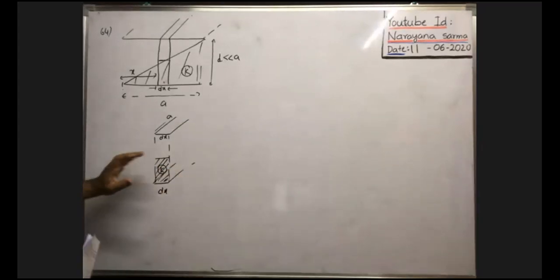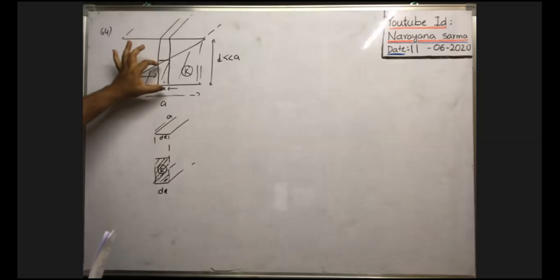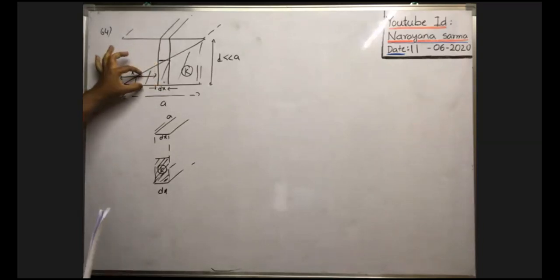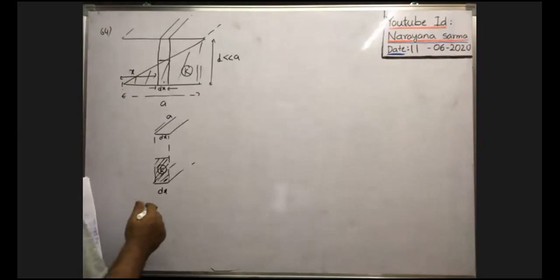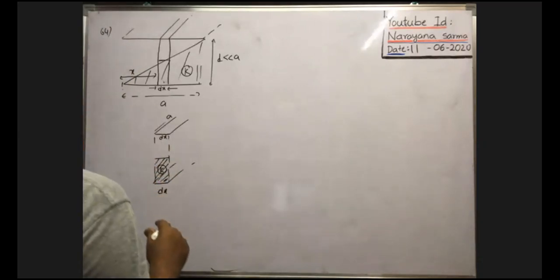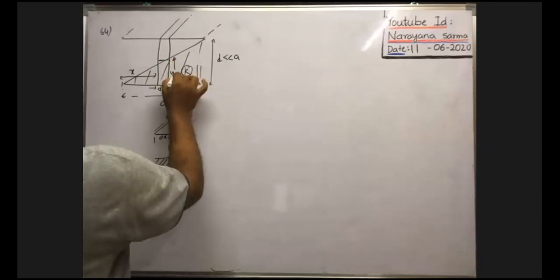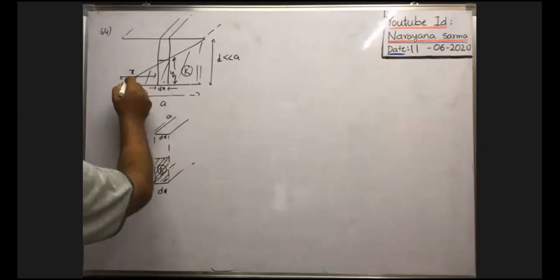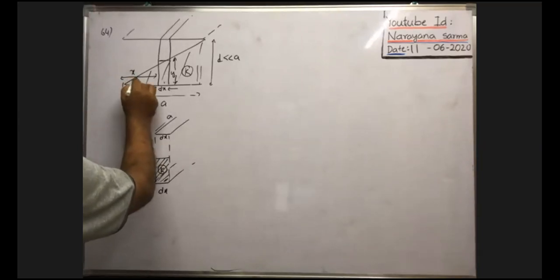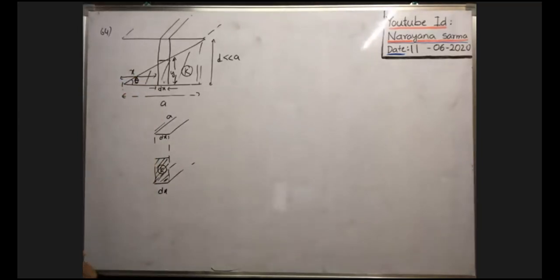Then you see, this can be imagined. It is not exactly half. It need not be half. Suppose you consider that this part is less and this part is more. Here, in this case, this length is say y. Suppose this angle is equal to say theta. This is theta.